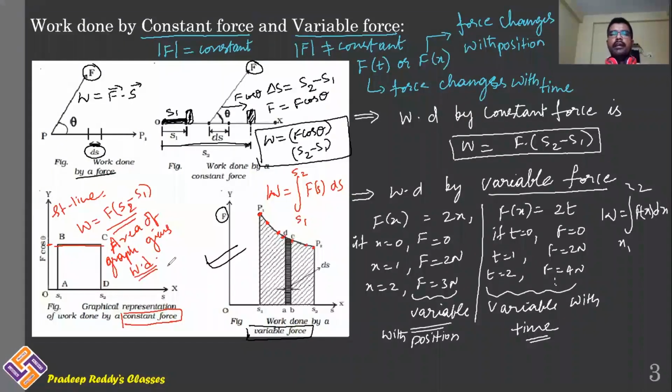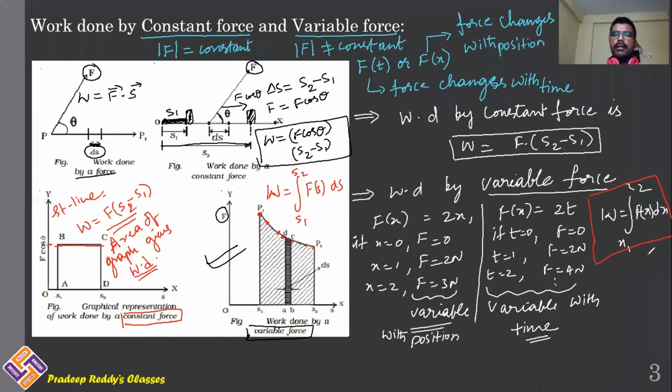Just like we calculated impulse, multiplying force with time gives you impulse, so the area of the graph gives you impulse. In the same way here, if the graph is between force and displacement and you calculate its area, you will get the work done by the force upon that particular object. So this is about work done by constant force and variable force. Whenever there is variable force, remember that the magnitude of force is not constant. In such cases, we will use integration and differentiation techniques and then calculate work done.